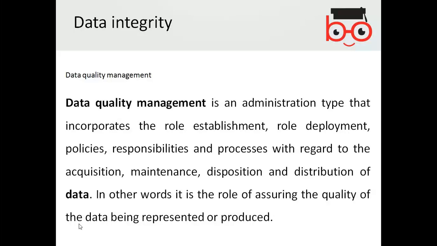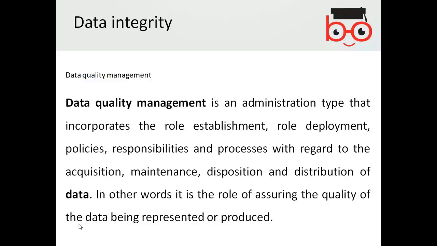But if it is a database, then it will not make any mistake. So at some point data quality management is important. The integrity of the data is important.